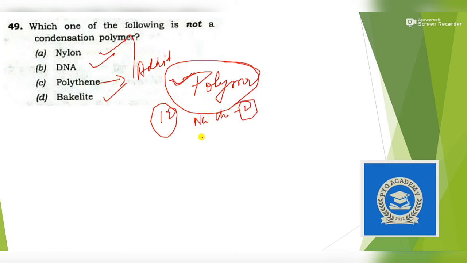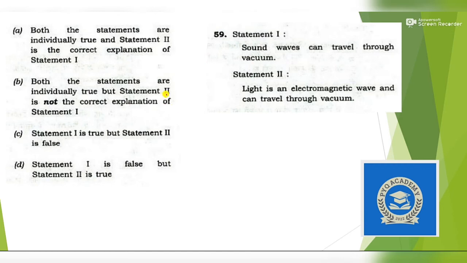Next question. This is a statement based question in which if both the statements are true and the second statement is the correct explanation of the first, then we have to mark our answer as option A. And if both the statements are true but the second is not the correct explanation, then option B will be correct. If statement 1 is wrong, then D is correct, and if statement 2 is wrong, then C is correct.